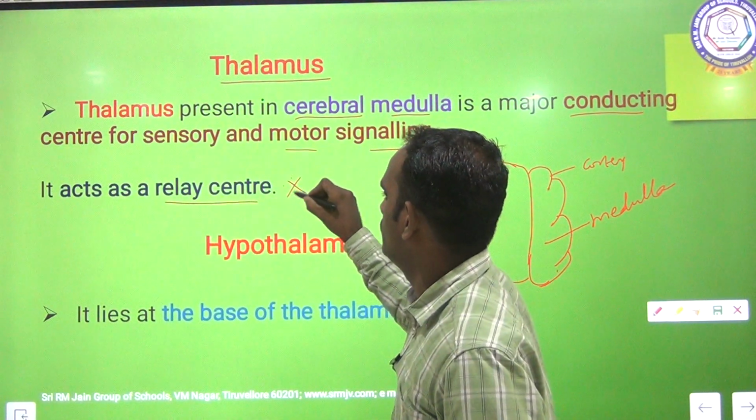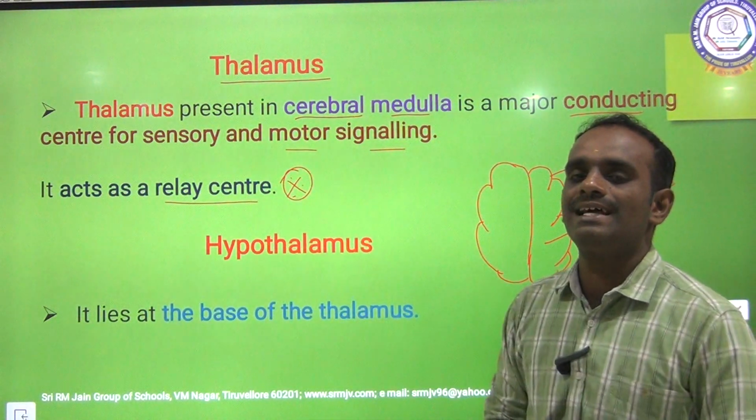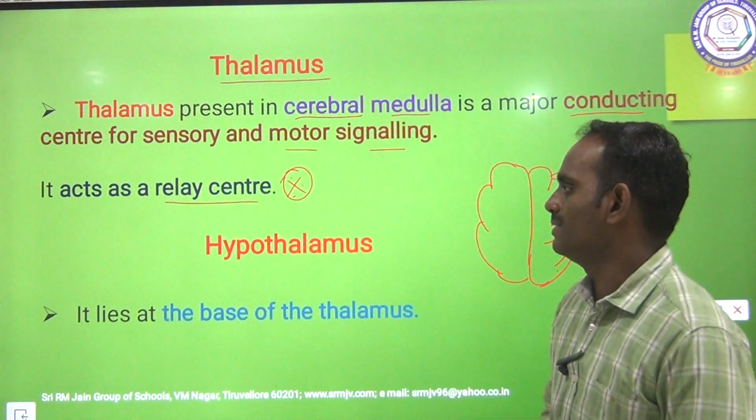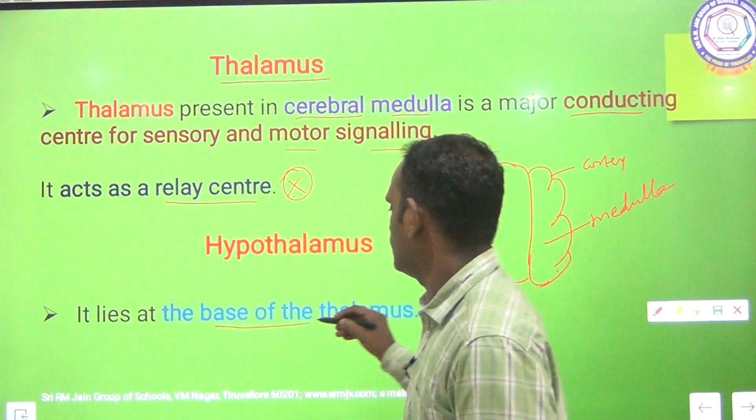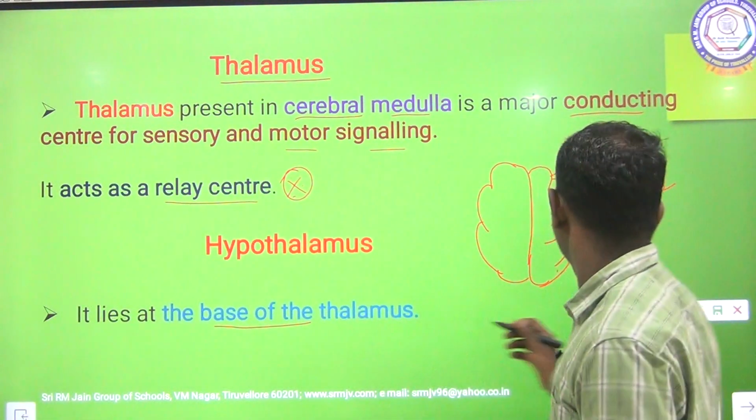It is an important one, one more question. The thalamus acts as a relay center. The next one is the hypothalamus. The hypothalamus lies at the base of the thalamus. Okay.